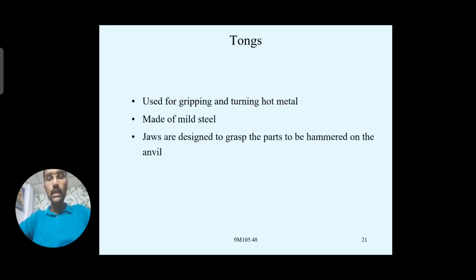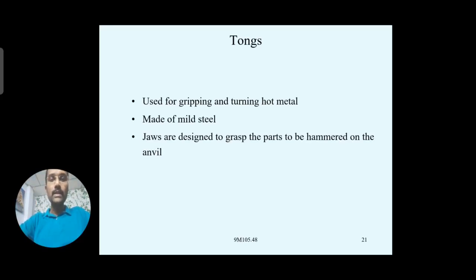You see there will be two jaws. Why? Because tongs are meant to hold or grip the workpiece, hot workpieces or some cold workpieces. Jaws are designed for grasping the parts which have to be hammered, because you have to give some compressive force on the workpiece. So the jaws are designed to hold the parts so that they can be placed over the anvil. By applying the compressive force with the help of the hammers, we can get the desired shape. So this is the purpose of the tongs.